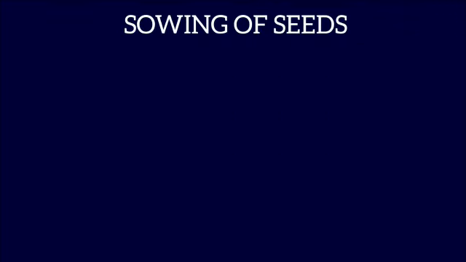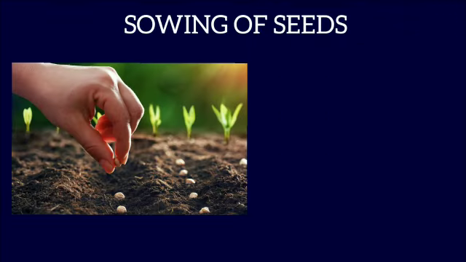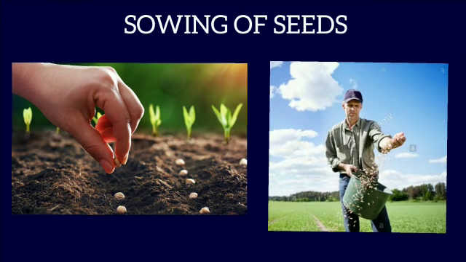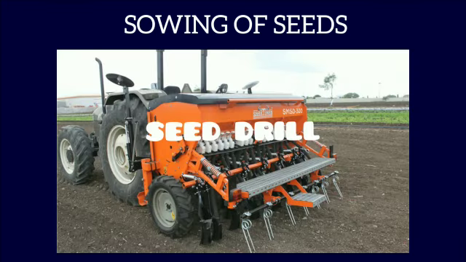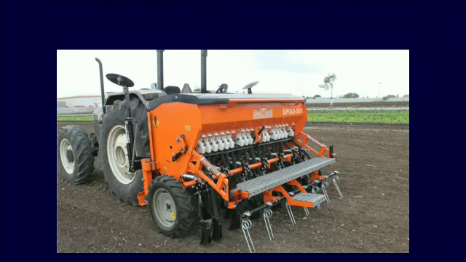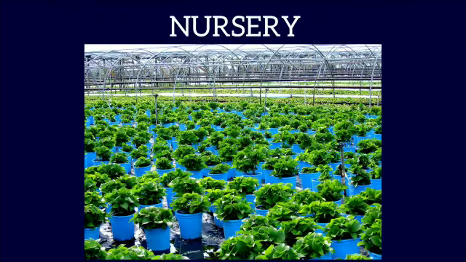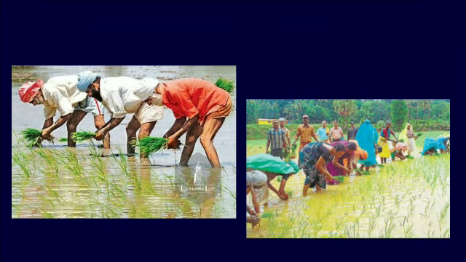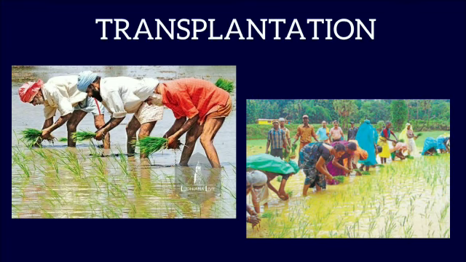Sowing of seeds, that is, planting of seeds, which is done either by broadcasting, that is, scattering by hand, or by using seed drill. In some crops like paddy and tomato, seeds are sown in nursery. When seedlings are formed, they are manually planted in the field, which is known as transplantation.